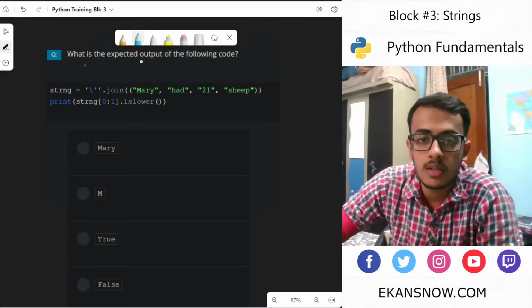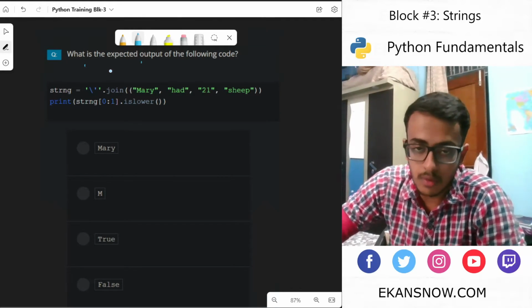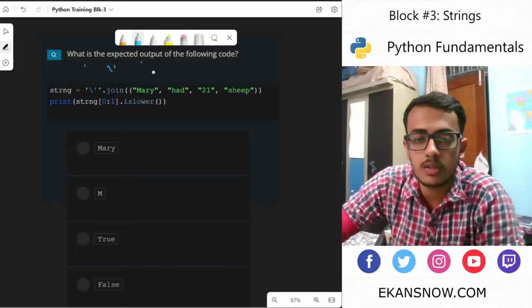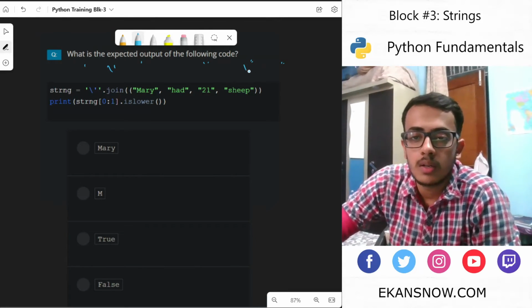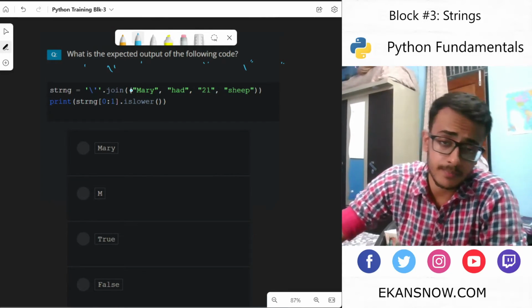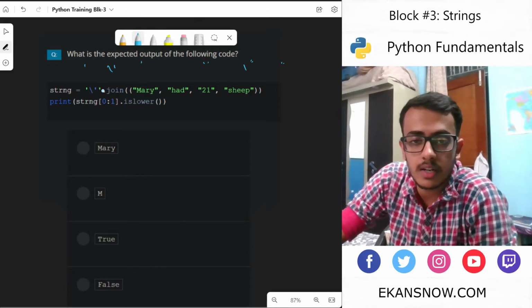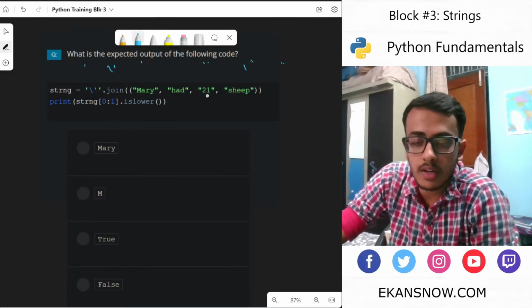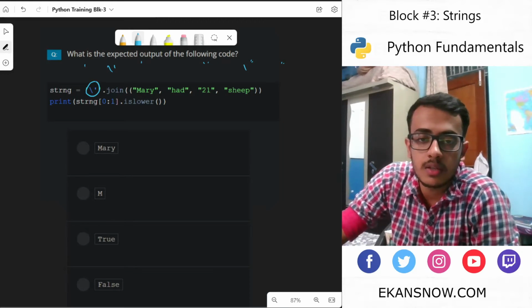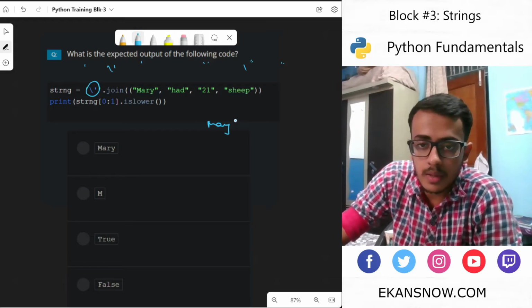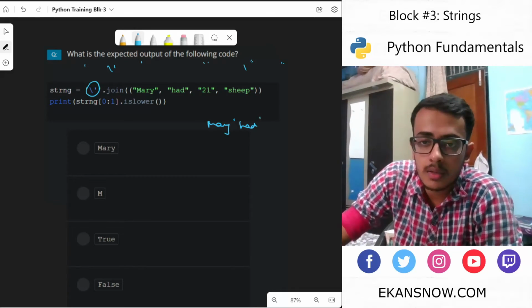If the string has single quotes and we want to use single quotes inside the string, then we use it this way. Similarly, in case of double quotes, we can use backslash and then double quotes. But here the functionality is different. So what we are trying to do is join these four values using this entire string, which is just a single quote. So this would give something like Mary had 21 sheep.